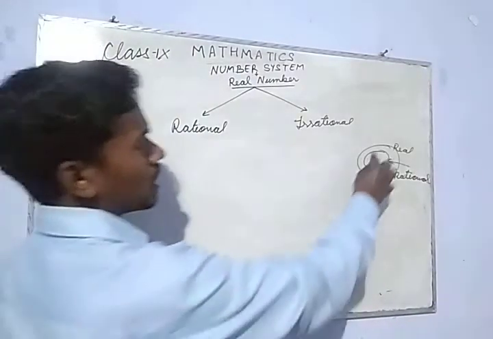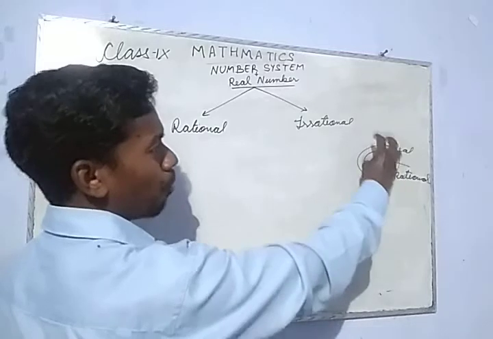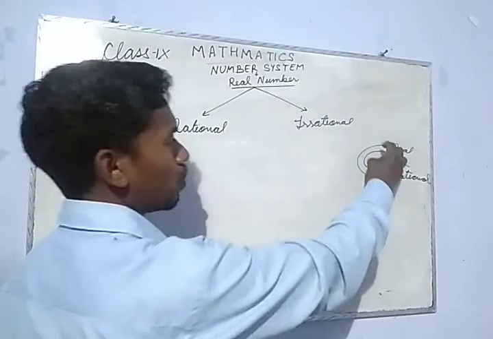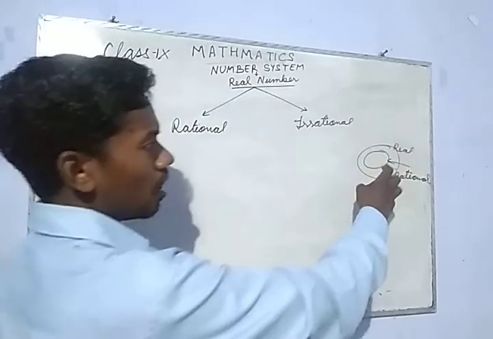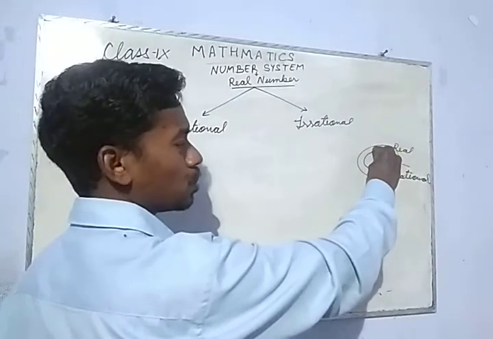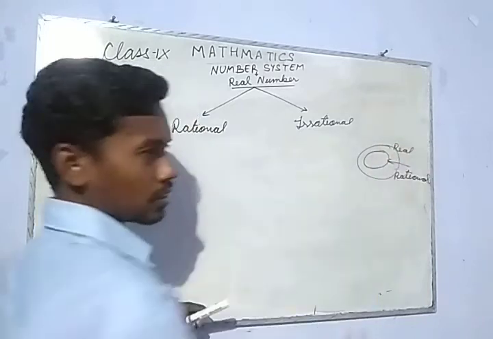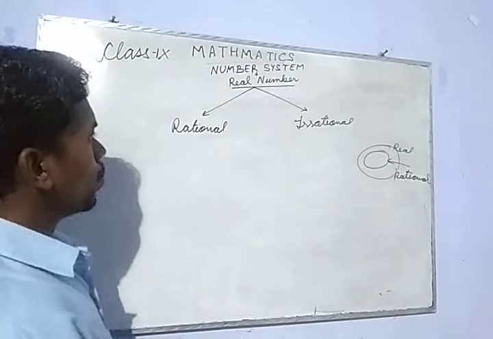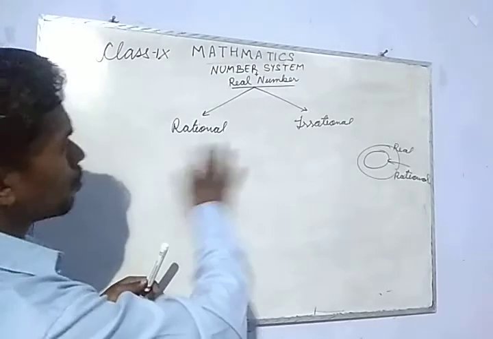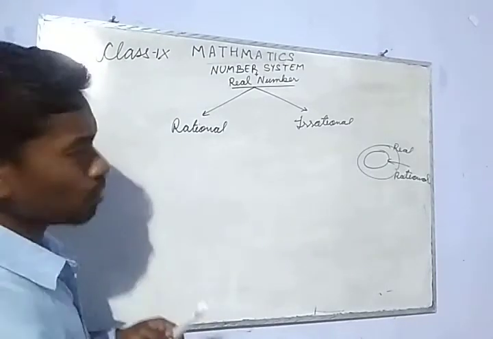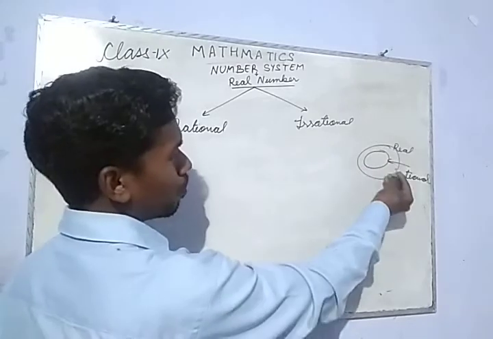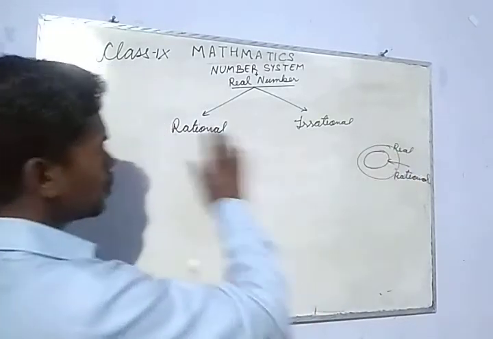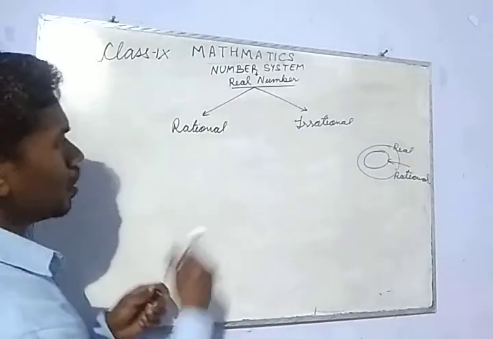So what is this line? This is a boundary of a certain type of rules. The numbers which follow this rule are inside this, and the numbers which don't follow these rules are outside. Very simple. So let's see what the properties of rational numbers are. The numbers which have certain properties are inside, and those which do not have these properties will be out of that.